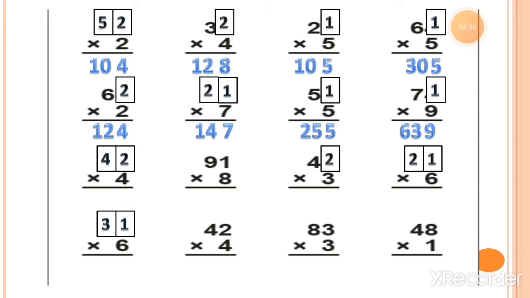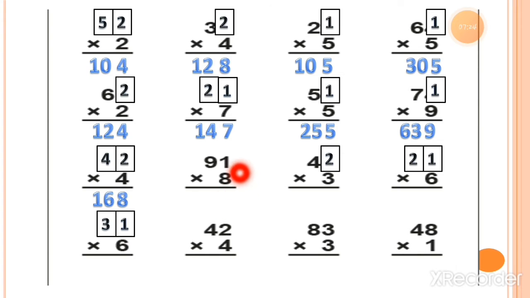Now the next one is 4 twos are. So you have to multiply 4 with the ones value which is 2. So 4 twos are equal to 8. Here you can see now 4 fours are. So 4 fours are equal to 16. This way we get the answer in 3 digits, and you can read this answer as 168.